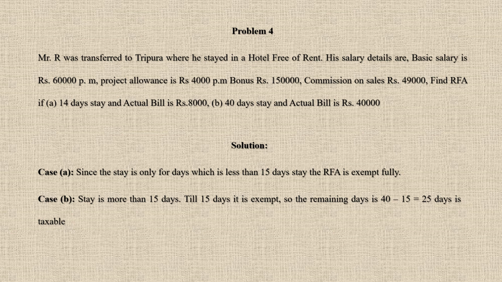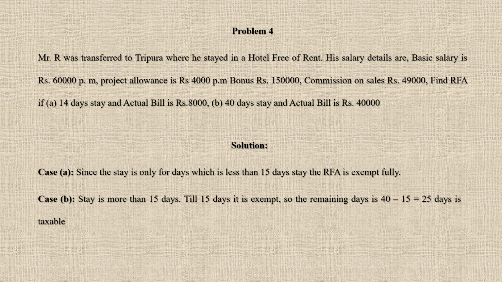Since the stay is only 14 days, which is less than 15, according to our rules, RFA is going to be exempted. Less than 15 days stay in a hotel, it is fully exempted from tax. So the first case is fully exempted. If you take the second case, it is 40 days stay and the actual bill amount is 40,000. So till 15 days, the amount is exempted.